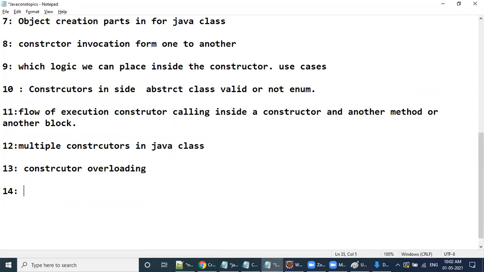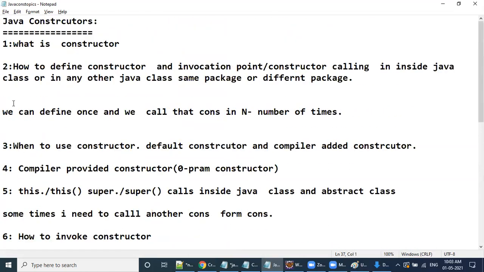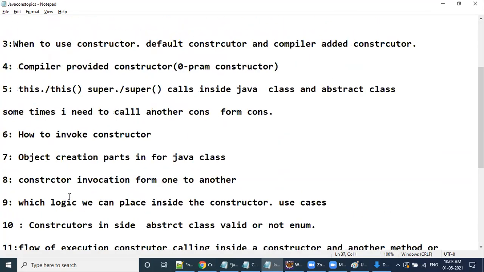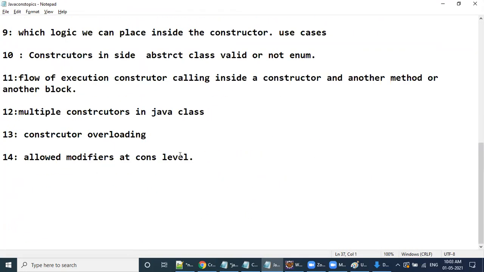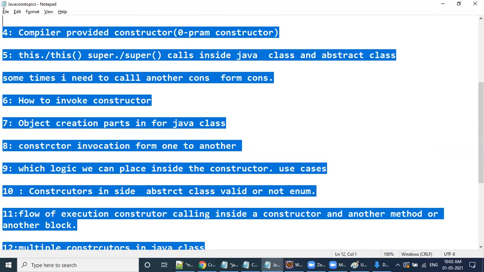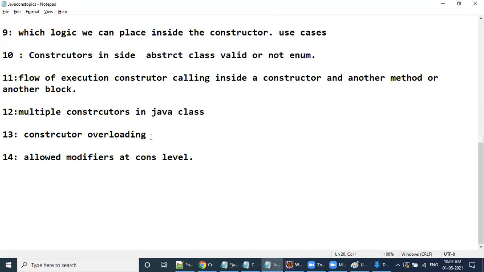Next one is allowed modifiers at constructor level. I'll discuss this later. Clear all of you? We have covered almost 14-15 topics as a part of Java constructors. If I add more points, I'll tell you. Clear everybody?